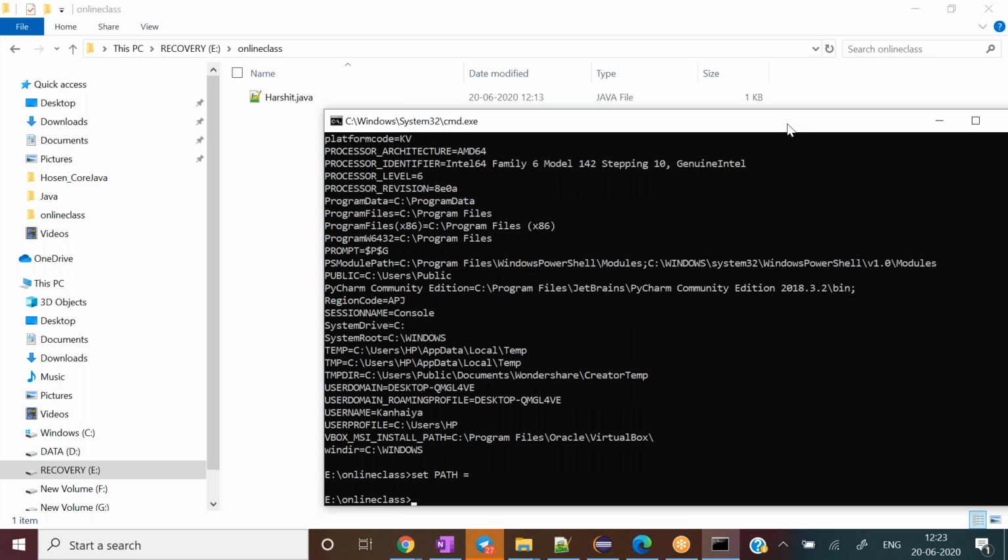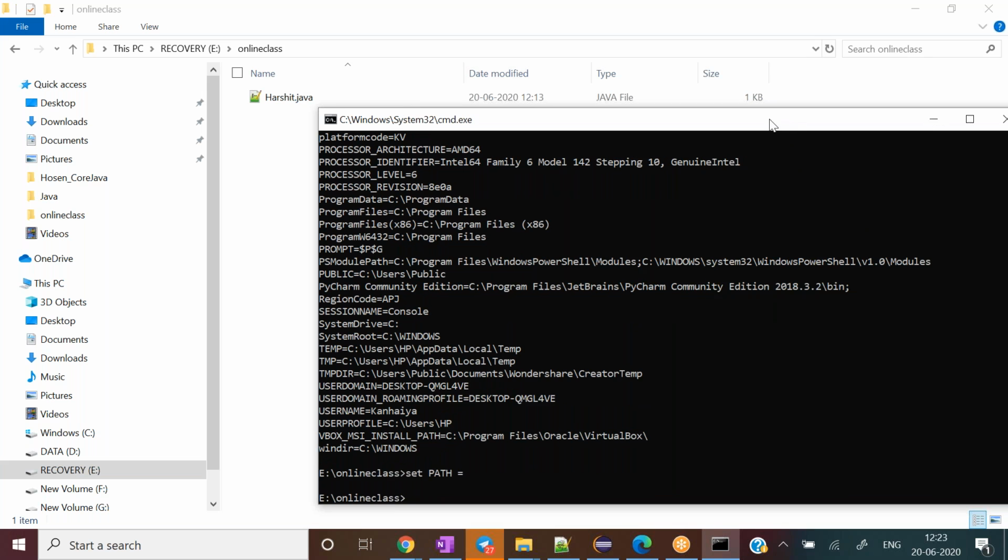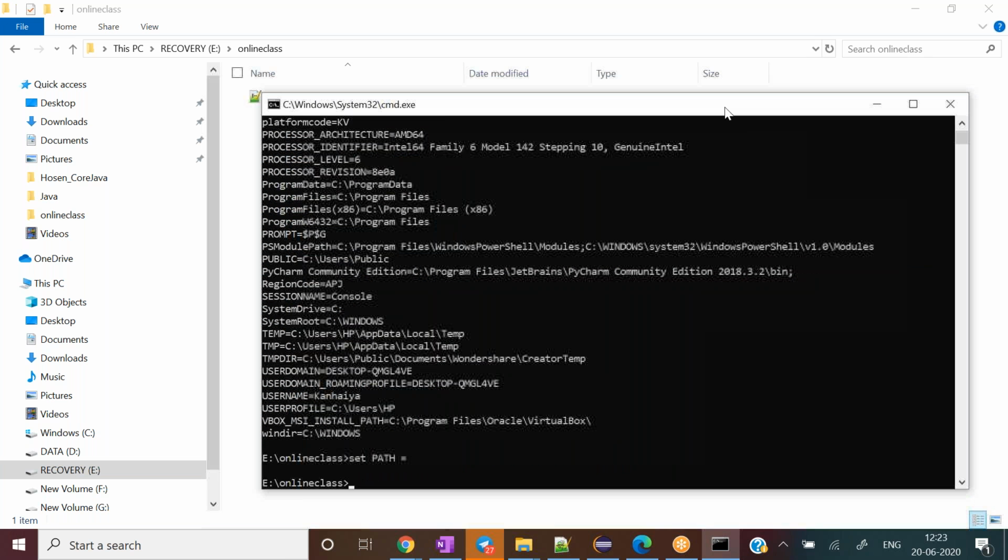Now in this command prompt session, it has disconnected from the environment variable path, because I have overridden the path values here, and now I'm saying don't set any path for me. Now let me recompile the program: javac Harshit.java, and see what happens.